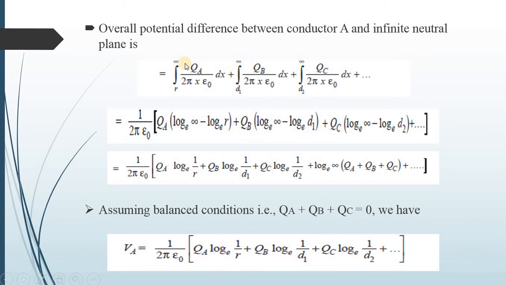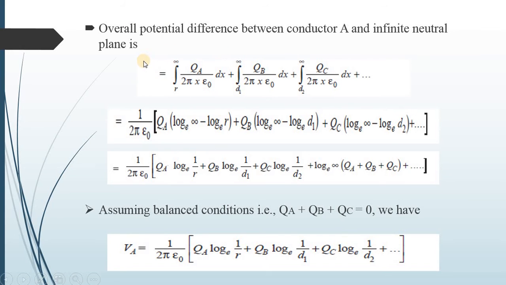The overall potential difference between conductor A and the infinite neutral plane is the potential difference due to conductor A, due to conductor B and due to conductor C. So we have these three equations. Summing these three equations, we get the overall potential difference between conductor A and the infinite neutral plane.